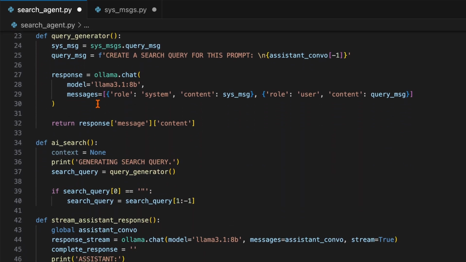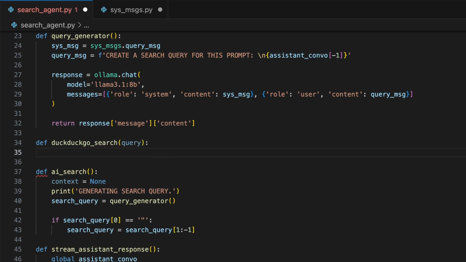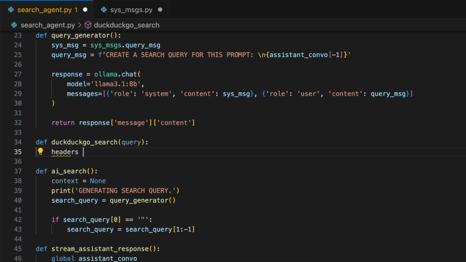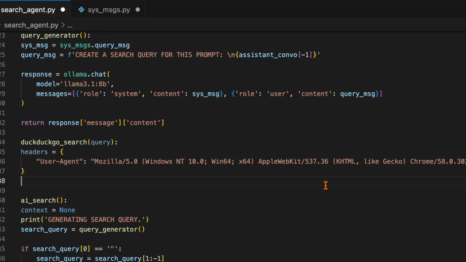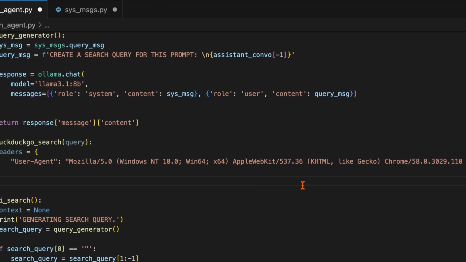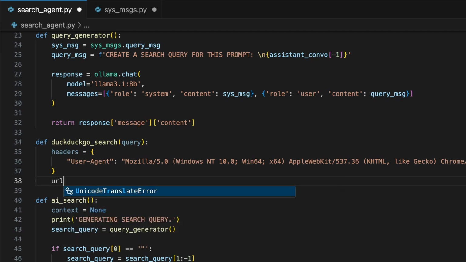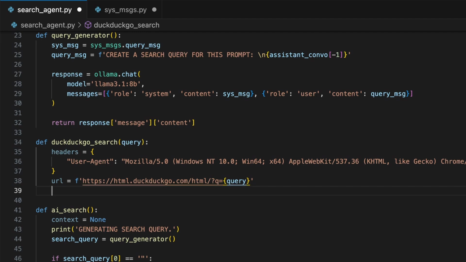Define a new function below the query generator function named DuckDuckGo_search that takes query as an input parameter. Create a variable named headers where we can manually set up our web header settings for the web request that DuckDuckGo will receive. This allows us to format the header to mimic an actual web browser user. In URL, we will construct the DuckDuckGo search link with our query attached to the end.